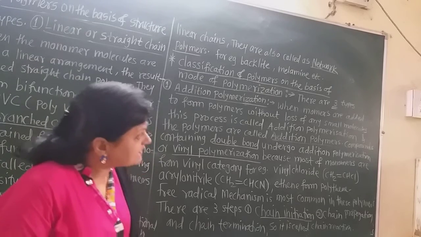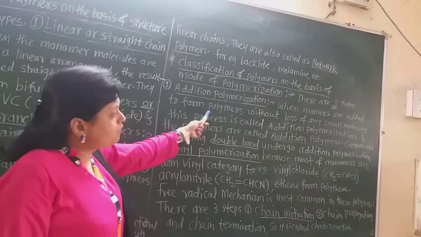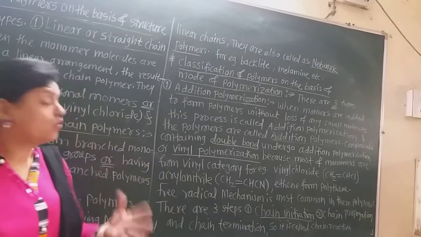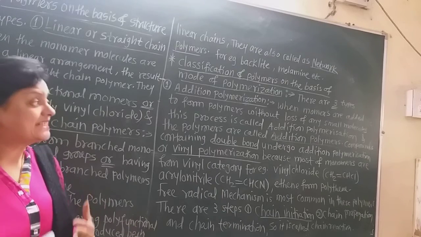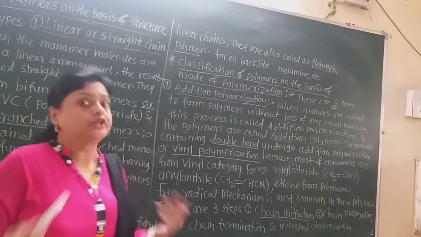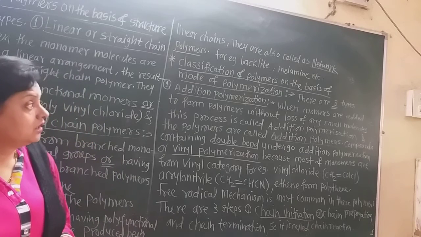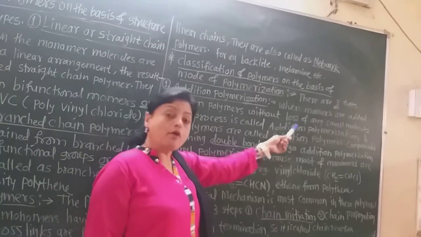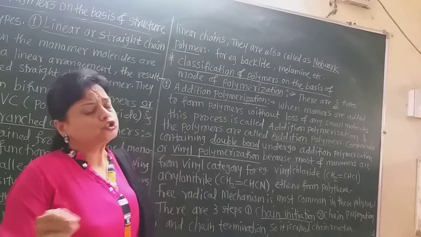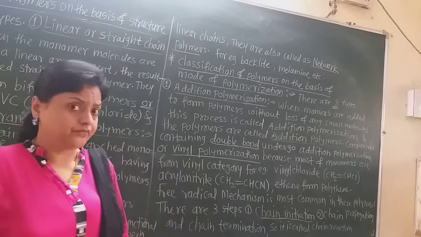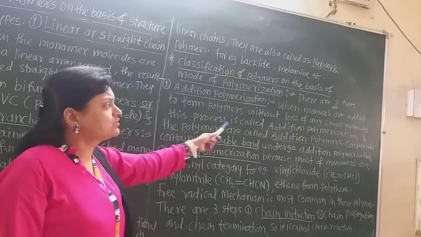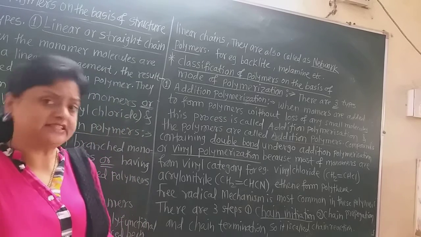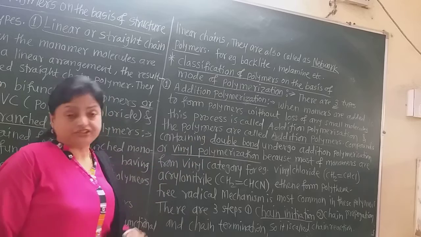Now when monomers are added to form polymers without loss of any small molecule, this process is called addition polymerization. No small molecule loss will be there, and the polymers obtained from such a process are called addition polymers.